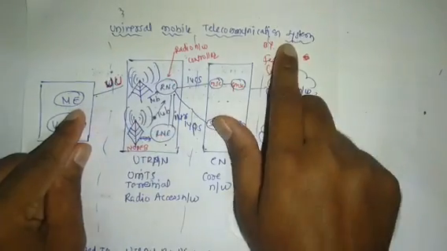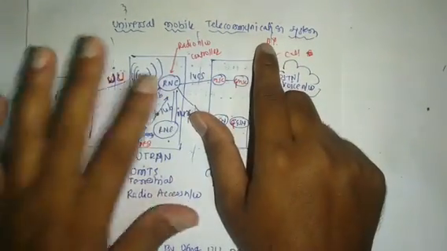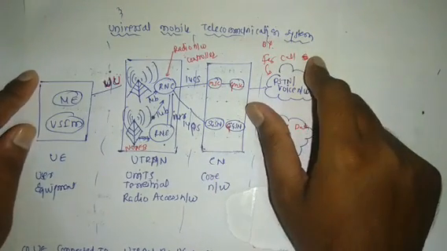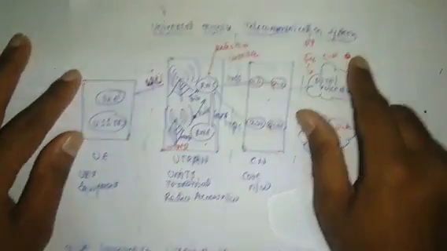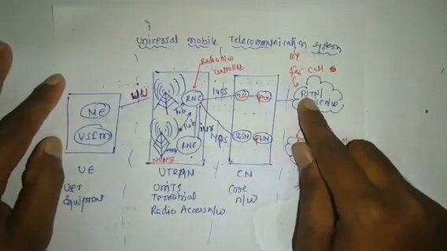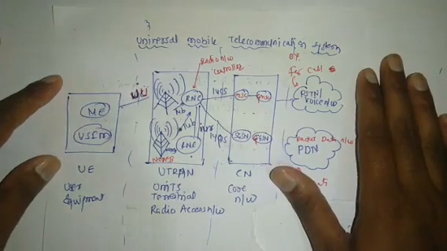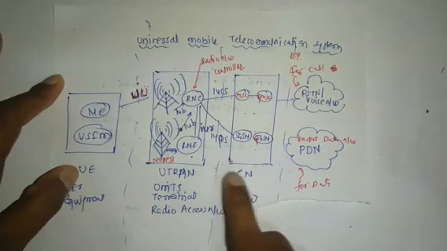Universal mobile telecommunication system. Okay, this is a very important topic as per your diploma syllabus, and this topic will be learned in the mobile and wireless communication subject. Before starting the lecture, we can start with the components of this universal mobile telecommunication system, that is UMTS.